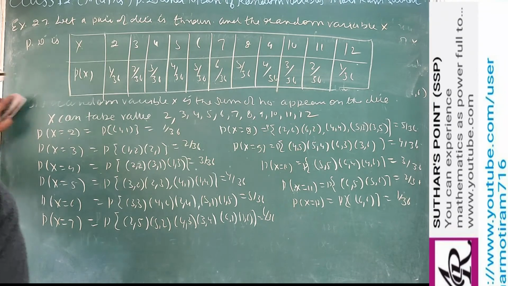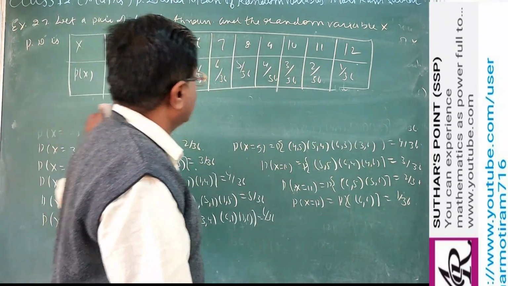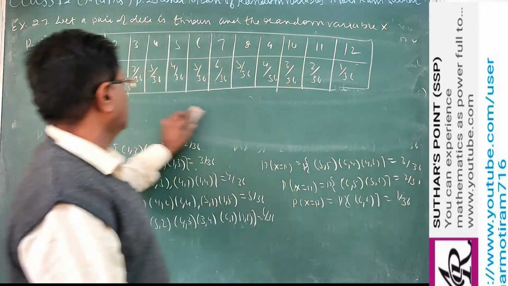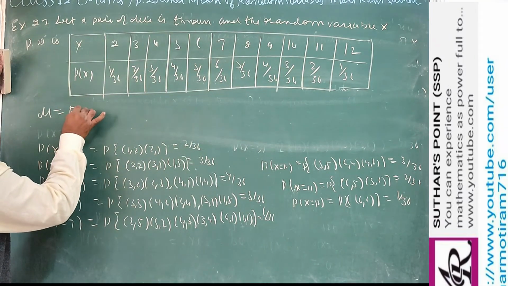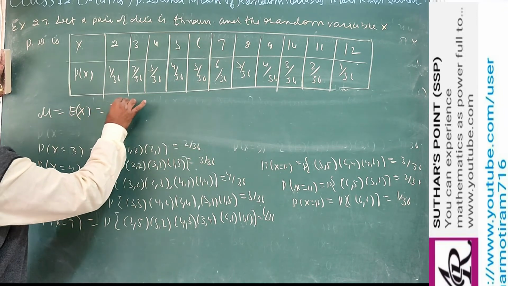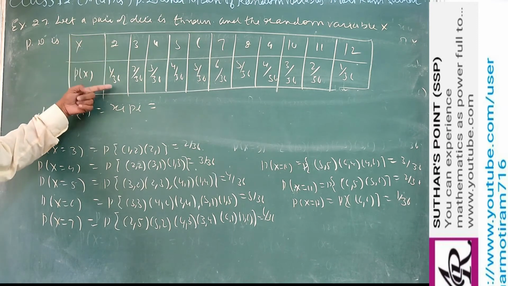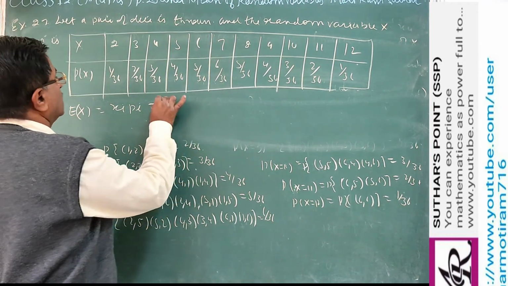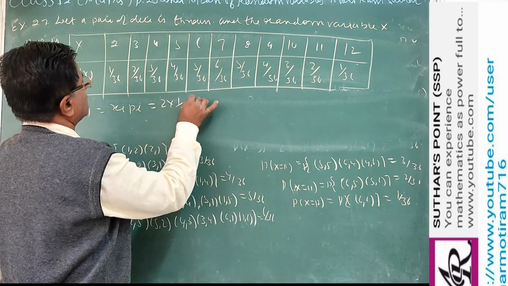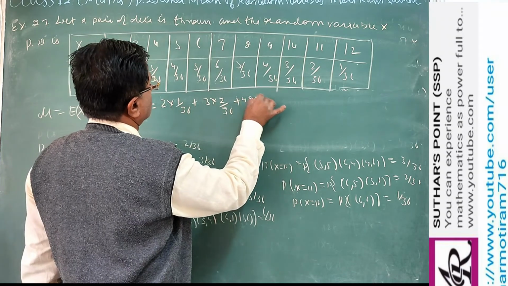Now our definition says the mean equals the sum of the product of the corresponding probability with the random variable. So mu or E(X) is the sum of xi into pi. 2 into 1/36, 3 into 2/36, 4 into 3/36.